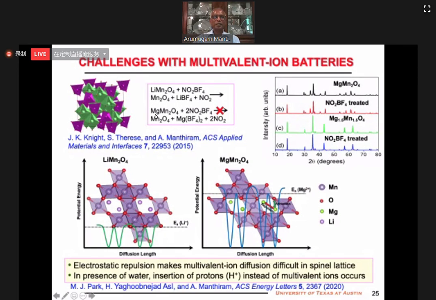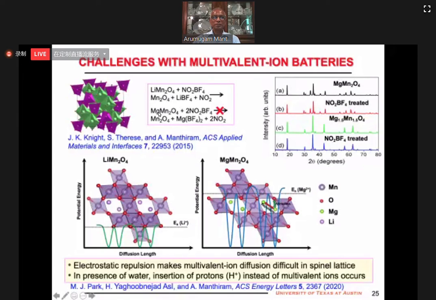If you have the same structure, everything same, you have MgMn2O4, treat with NO2BF4, no magnesium can be removed. From the X-ray pattern you can see here, you can analyze magnesium content, nothing happens. Why? Magnesium 2+ has a hard time moving from the tetrahedral site to a neighboring empty 16c octahedral site to the next tetrahedral site, so it doesn't want to move.